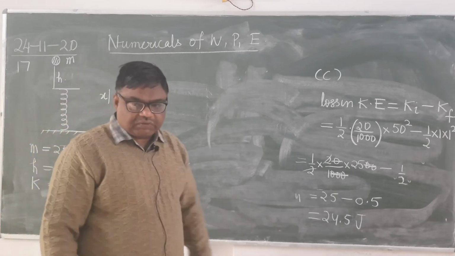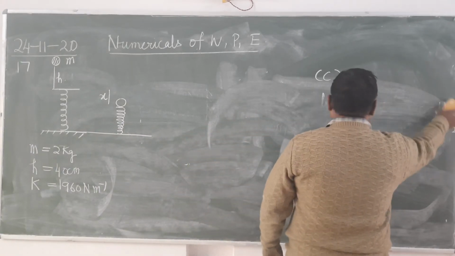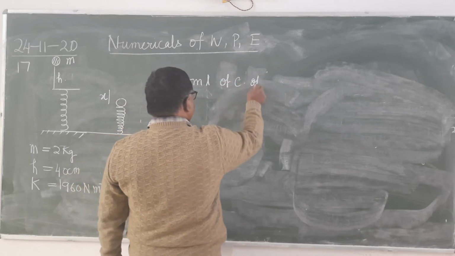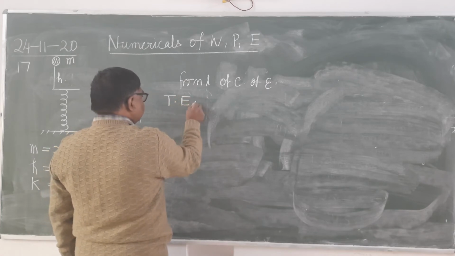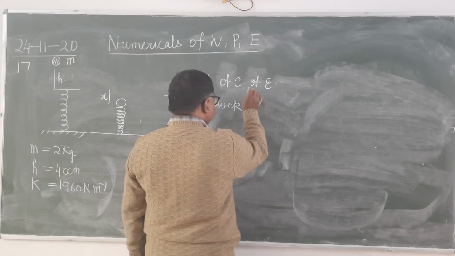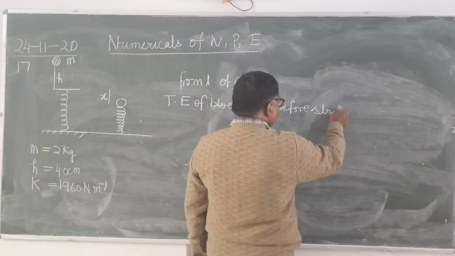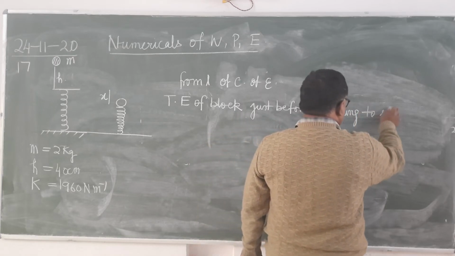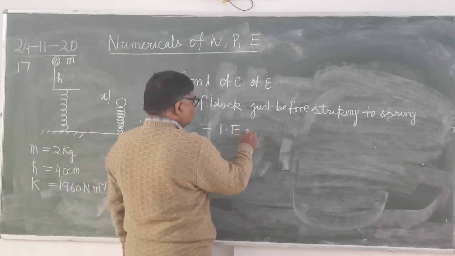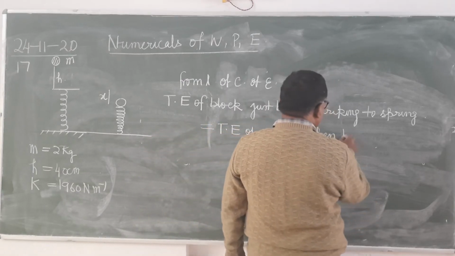So from the law of conservation of energy, you can write: total energy of block just before striking the spring equals total energy of spring when the block has come to rest.